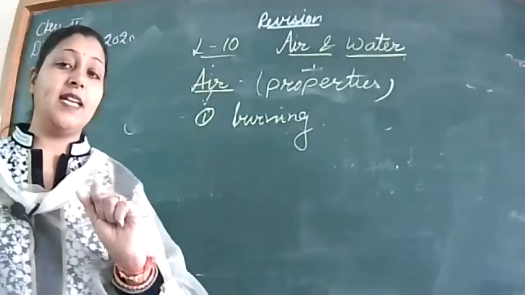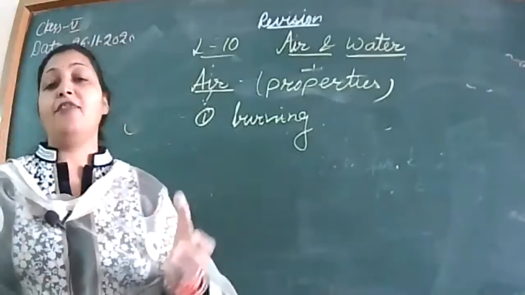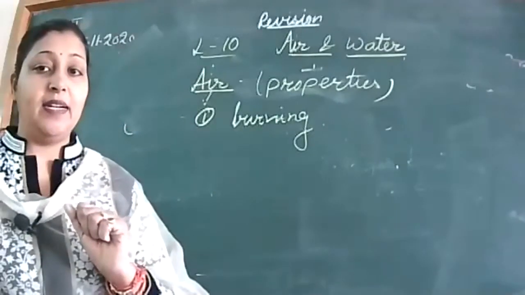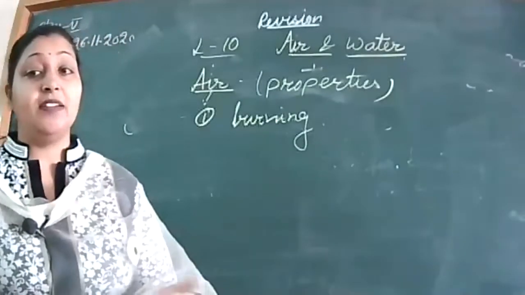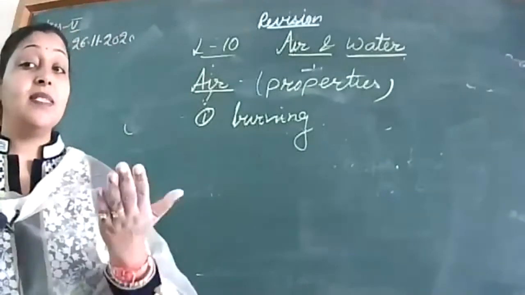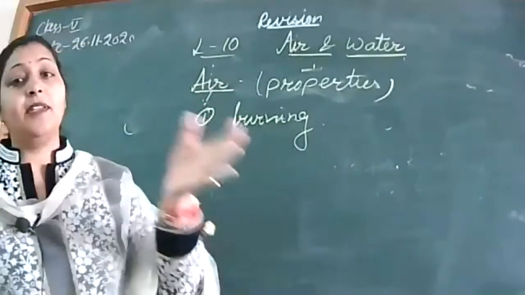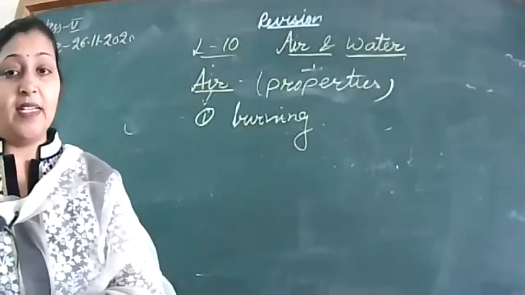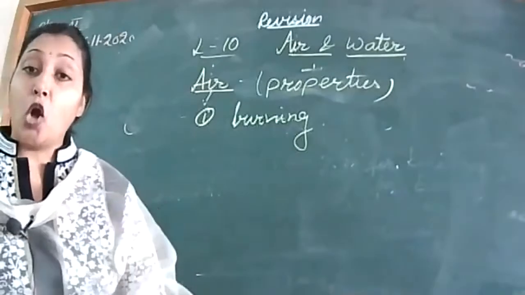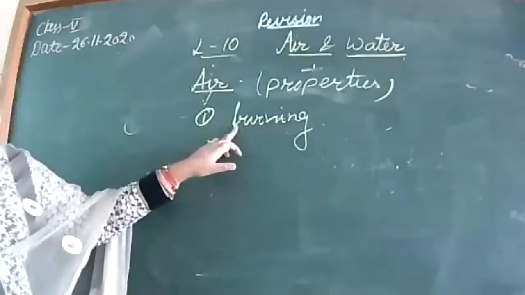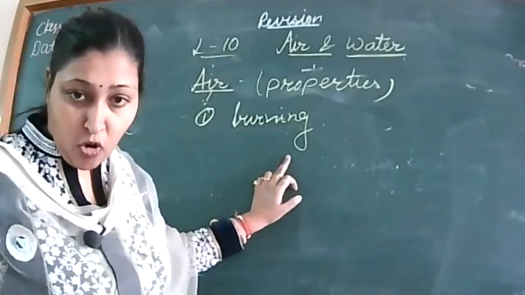If you have checked the test, in the test I have sent you a question: I have kept an inverted glass on a burning candle, what happens and why? तो उसका आंसर क्या आएगा बच्चे? उसका आंसर सिंपली इसी एक्टिविटी में से आएगा. When I had kept the inverted glass on a candle, the candle stops burning. Why? Because the supply of air has been cut off.